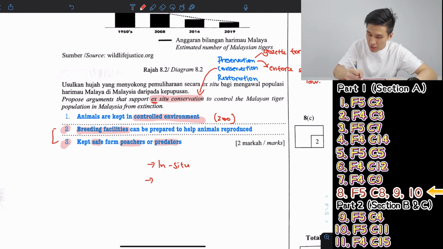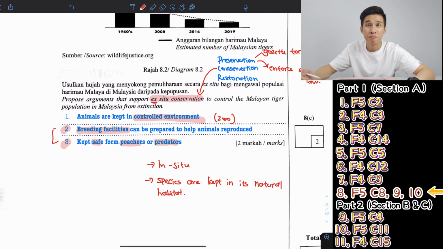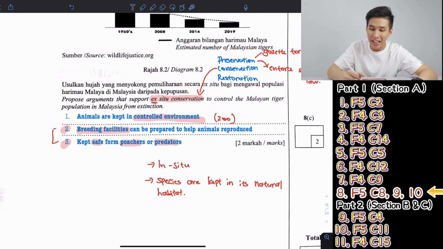So for in situ you can say species are kept in their natural habitat, because some species grow better in their natural habitat. Yeah, because if you remove some species from their natural habitat, they might not survive as well, they might die. So this is the risk of ex situ. Okay, so that will be it for our part 1 video.